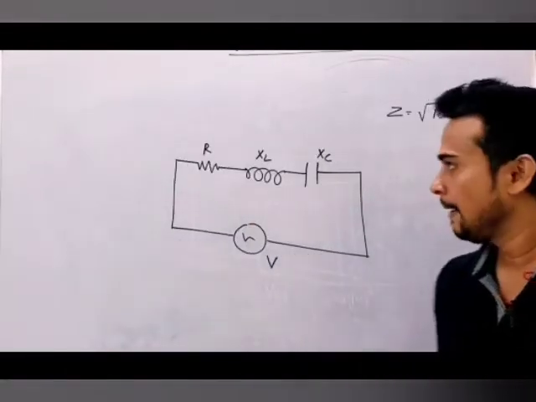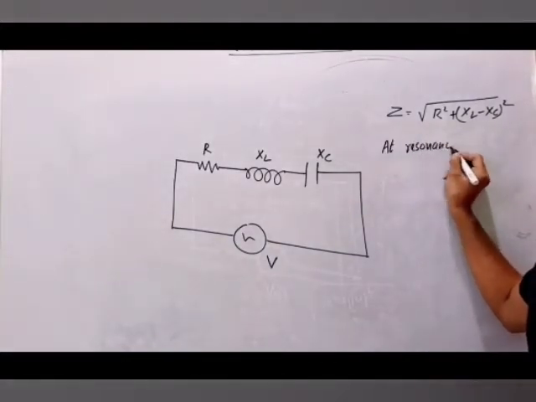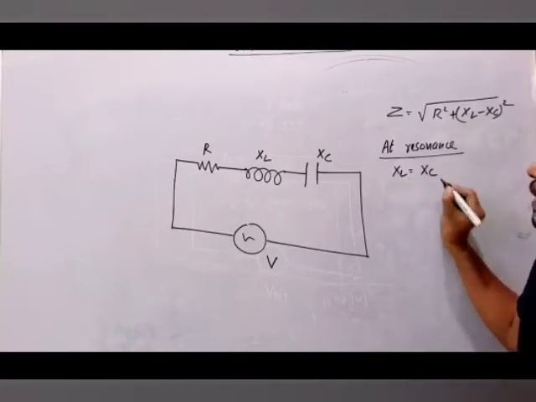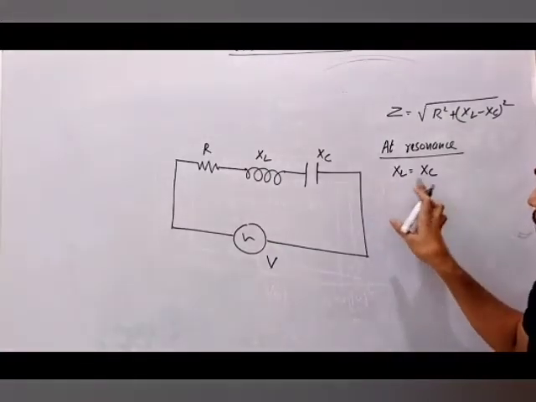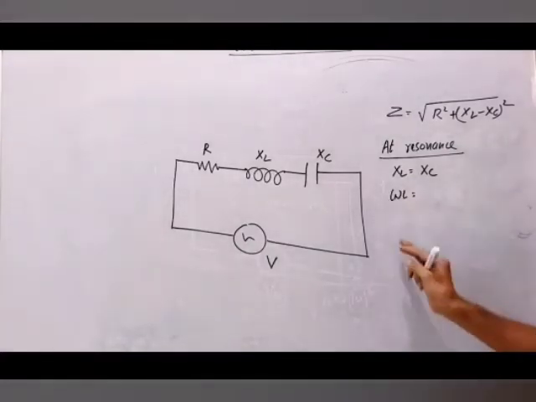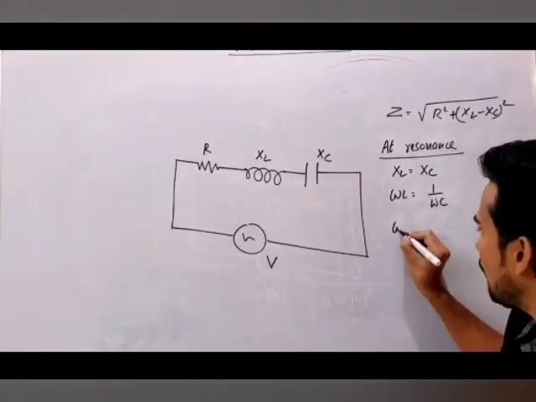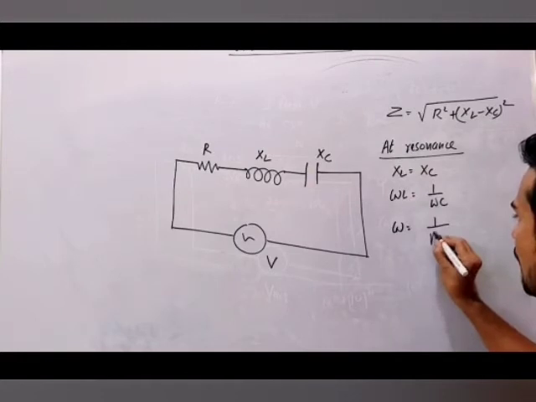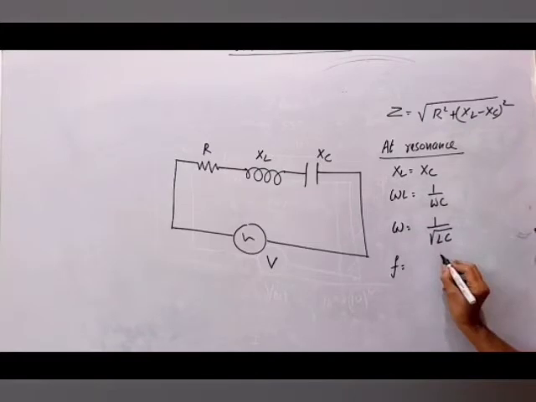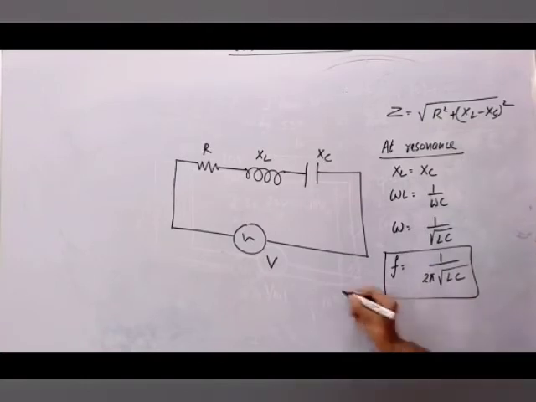So just see, if it is in resonance, that means your XL and XC both will become equal. And once they become equal, you can also find the omega at which they become equal. Because XL is omega L, XC is 1 by omega C. So omega will come as 1 by root LC. And you can find frequency also. Omega is 2 pi f, so f will come as 1 by 2 pi root LC. This is known as resonance frequency.